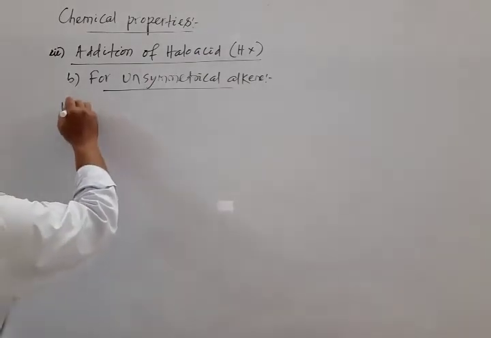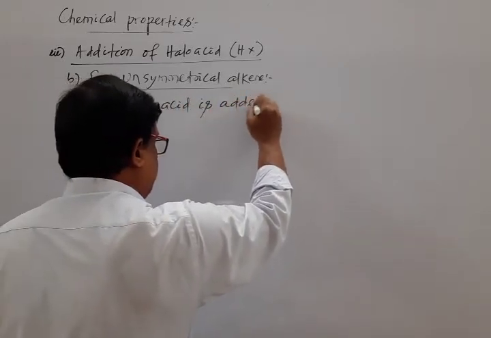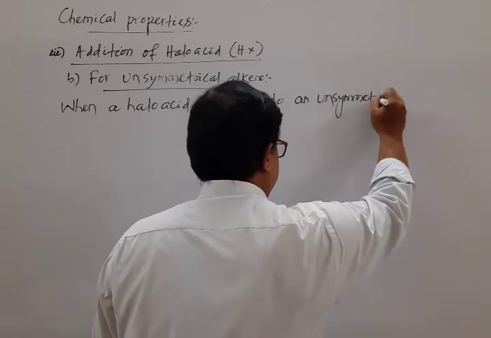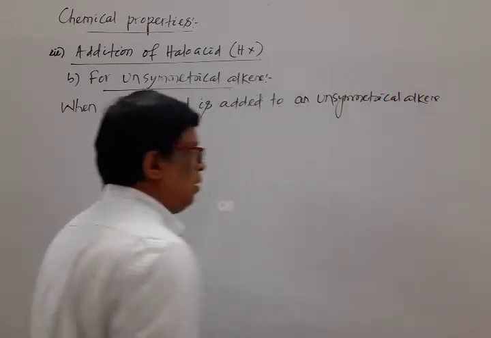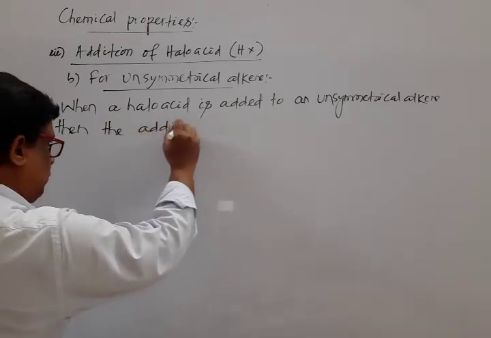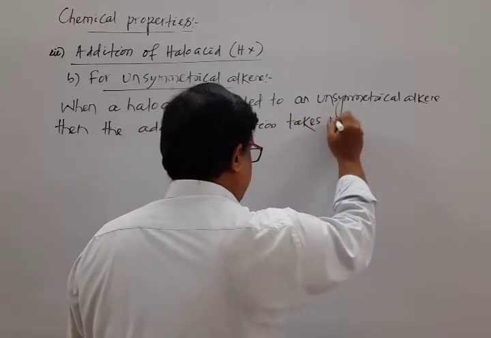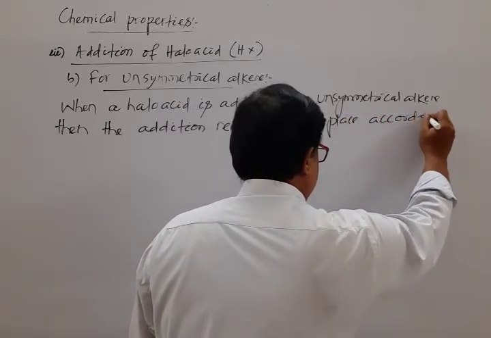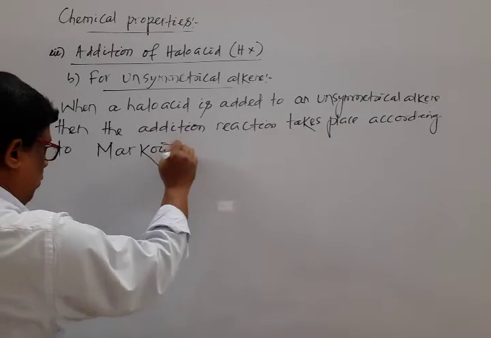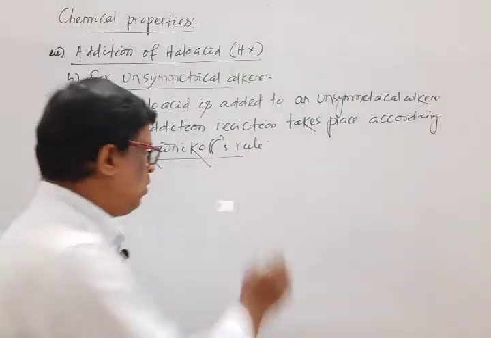Okay, note down, when a halo acid is added to an unsymmetrical alkene, then the addition reaction takes place according to Markovnikov's rule. According to Markovnikov's rule, which states that